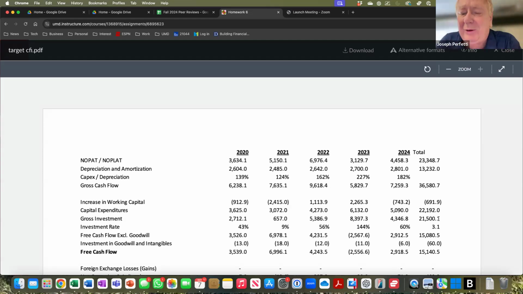It's the 21,500 divided by the 36,580.7, or about 59%. So they had about a 59% reinvestment rate over the 5 years, which suggested that they had potentially a 41% payout rate. And if you look at the 2024 CapEx depreciation ratio of 182%, that suggests for their fiscal 2025, they still expect it.